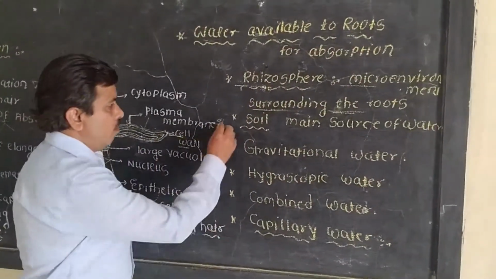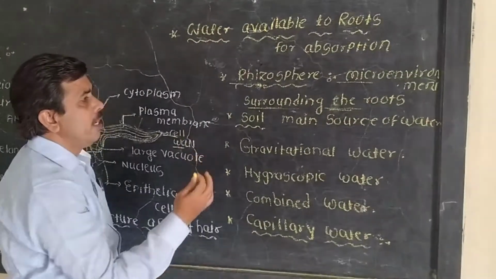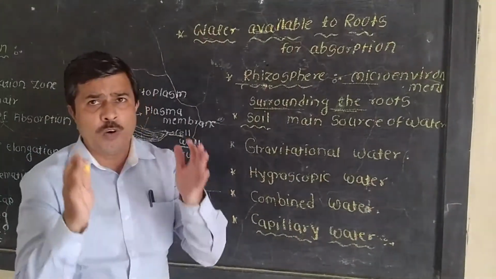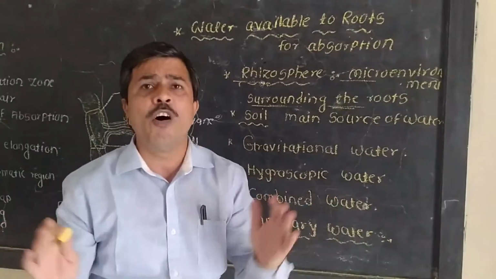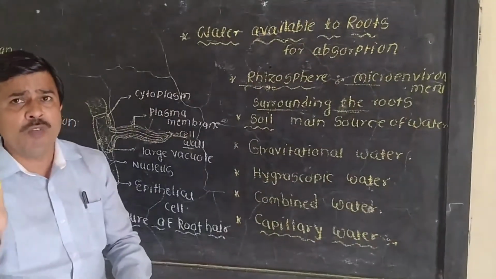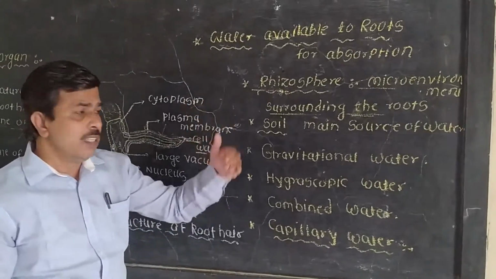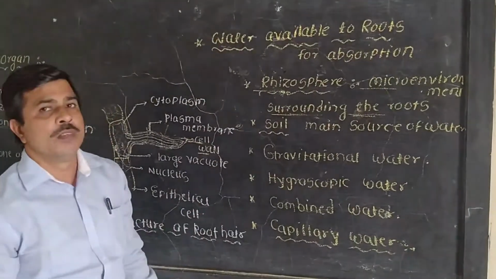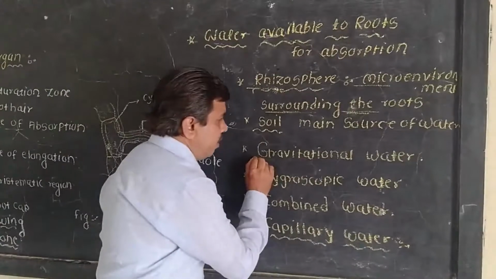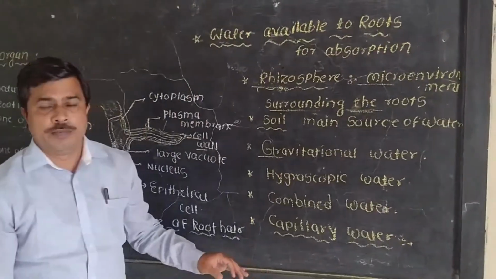So the plant can absorb water from the soil, and in the soil the water is present in different forms. There are mainly 4 forms. First is gravitational water.